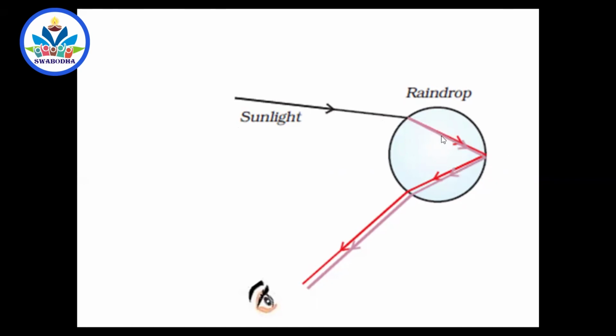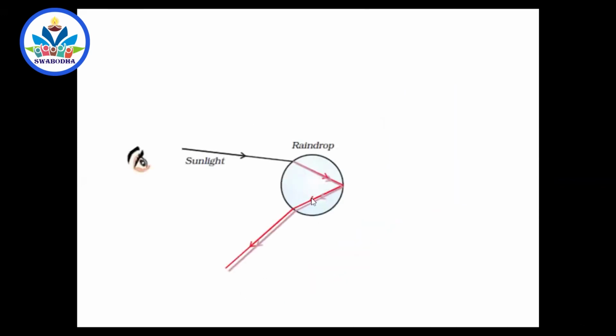If the dispersion occurs and a colorful light is formed here, you can't see that here, right? The spectrum formed here can't be seen. So there should be total internal reflection also. So you can see the total internal reflection here. And each raindrop will do this. And finally, you can see the rainbow.